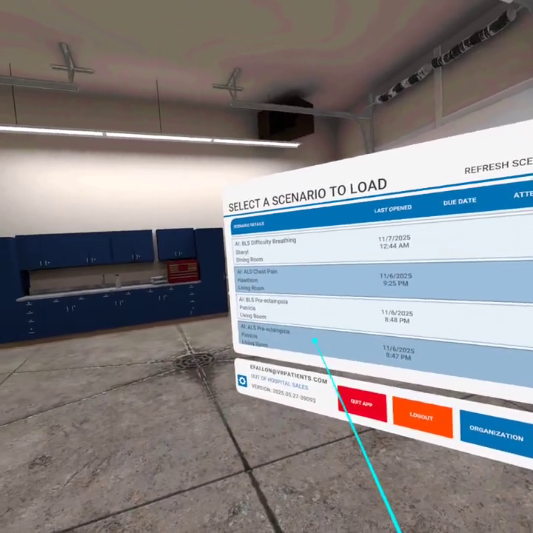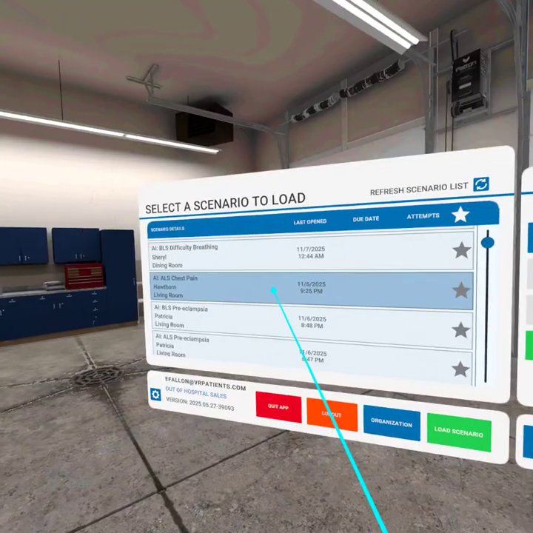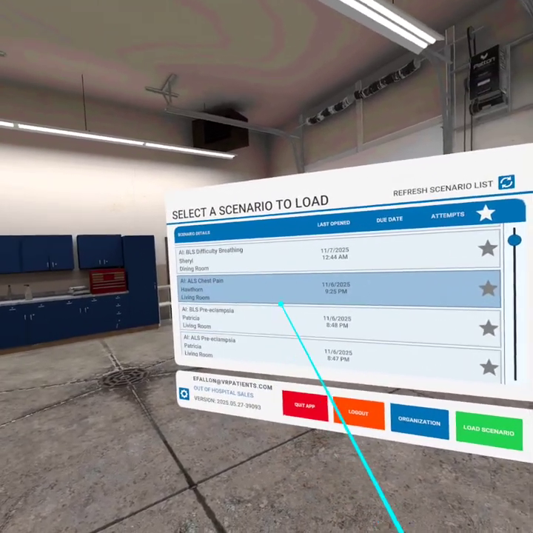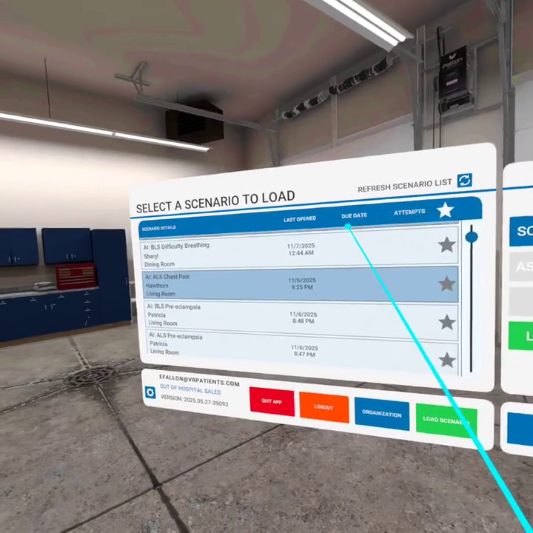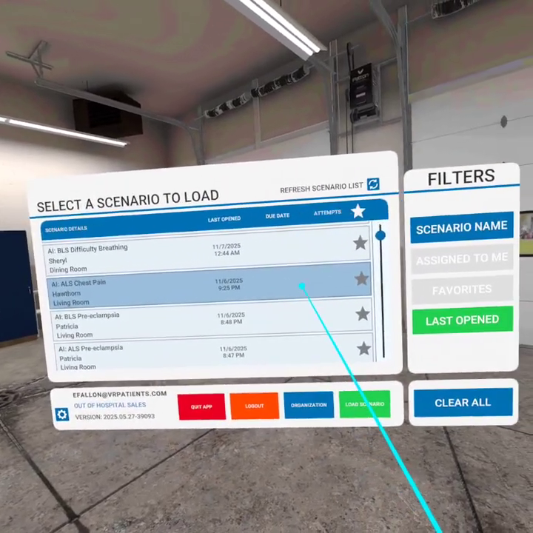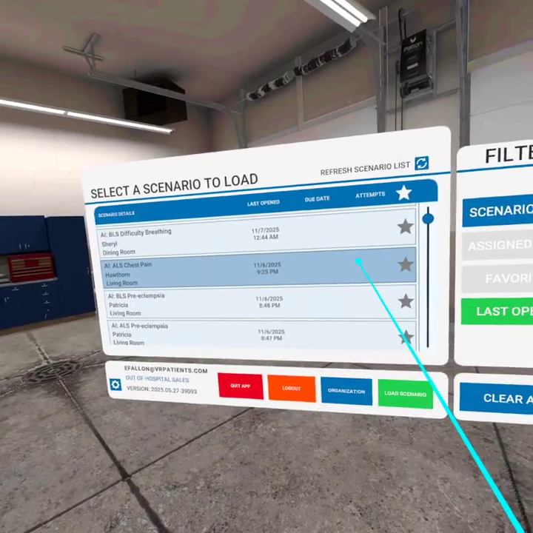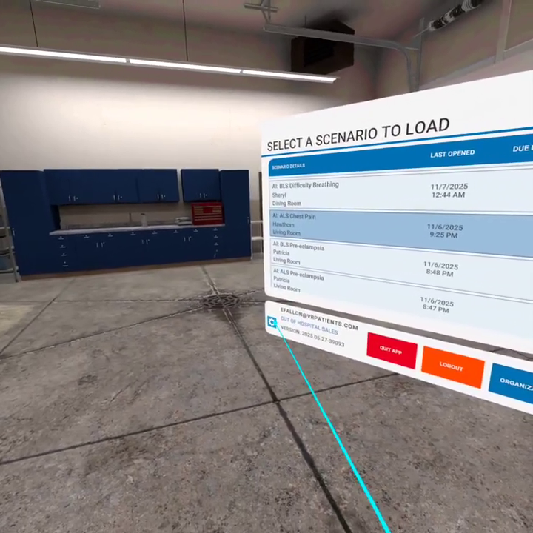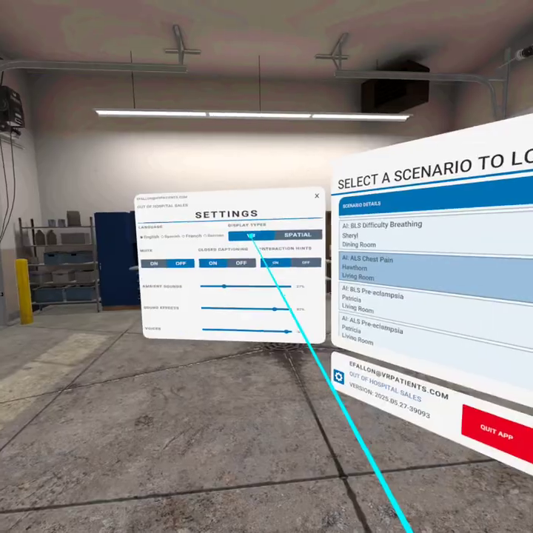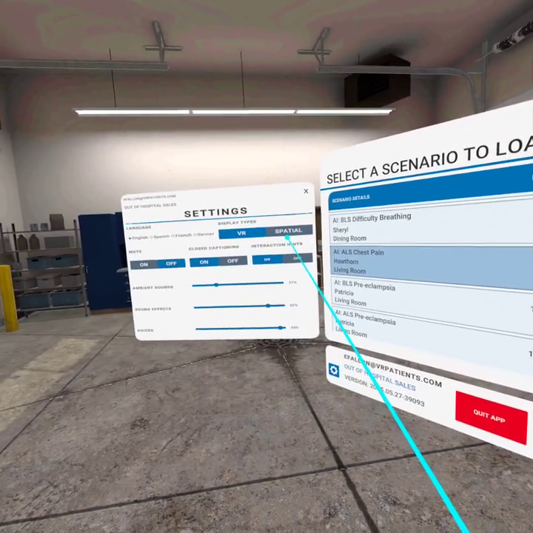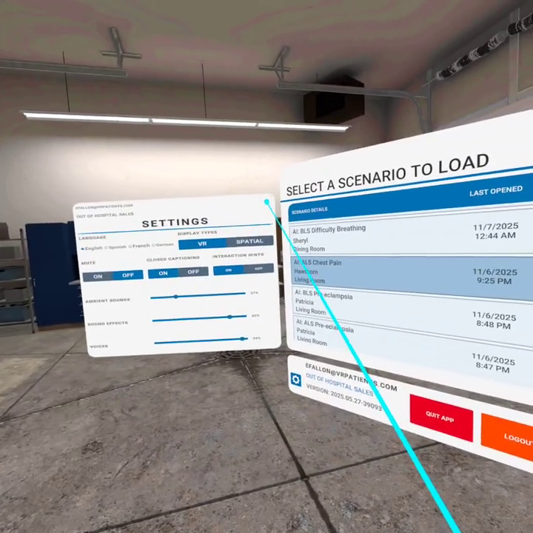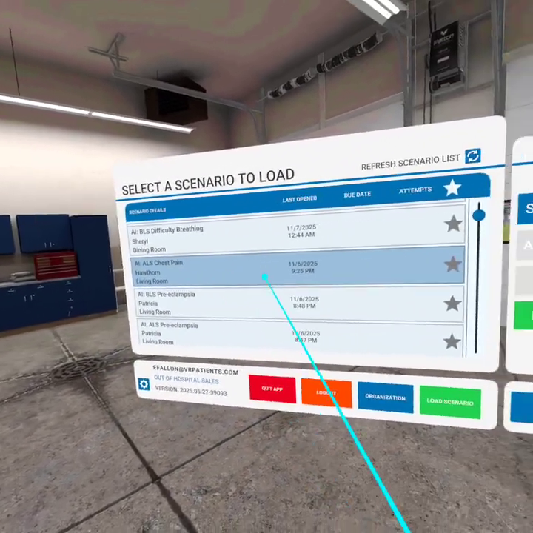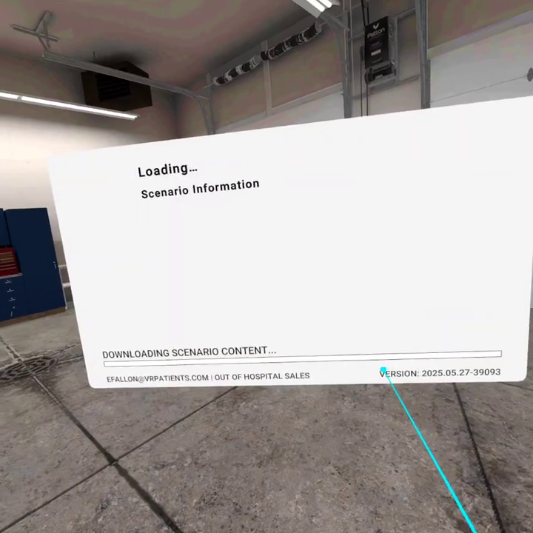Okay, this is going to be a demo of the ALS chest pain scenario. Before we get started, a couple things to point out. You can see a due date here, so you could make this an assignment and set how many attempts learners have at it. A couple things down in the settings here. We can flip over from virtual reality to mixed reality, some different language options, and then some accessibility settings as well. So once we're ready, we'll go ahead and load this up.